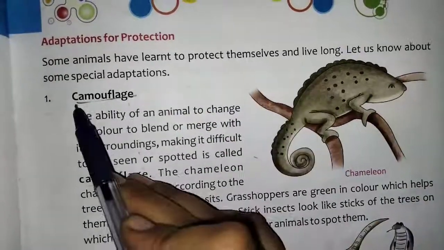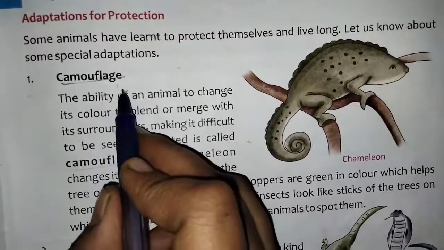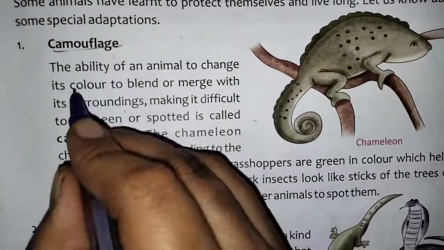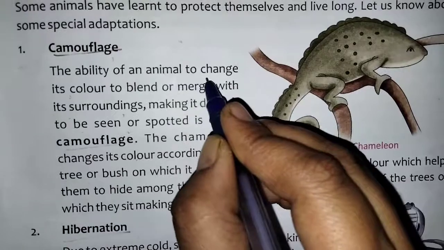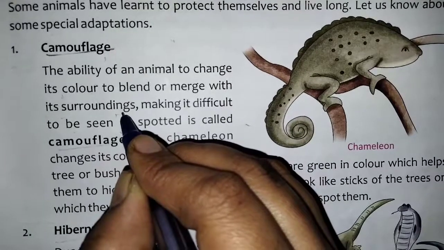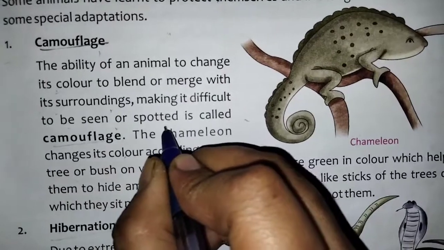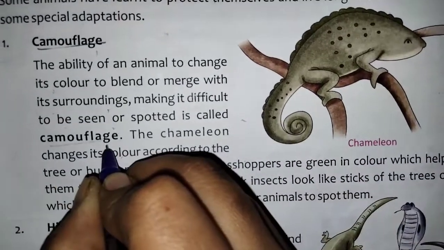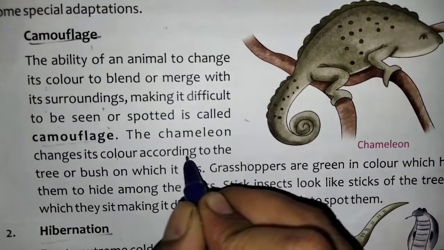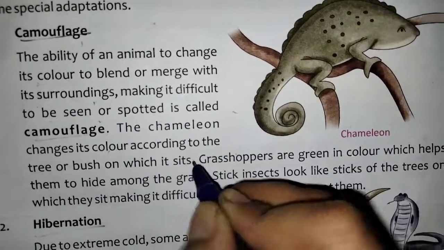Let us know about some special adaptations. Camouflage. The ability of an animal to change its color to blend or merge with its surroundings, making it difficult to be seen or spotted, is called camouflage. The chameleon changes its color according to the trees or bush on which it sits.